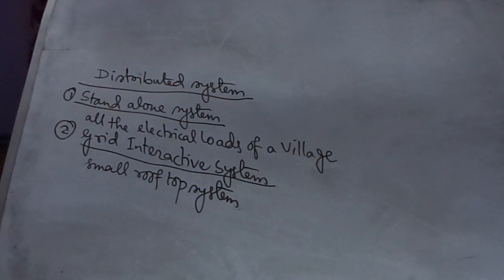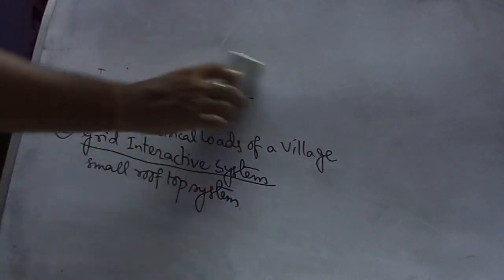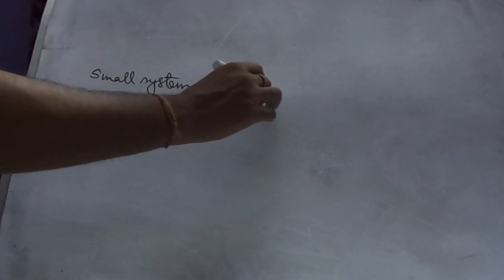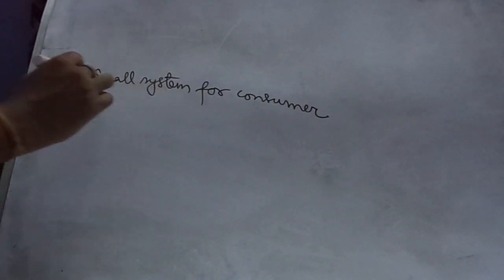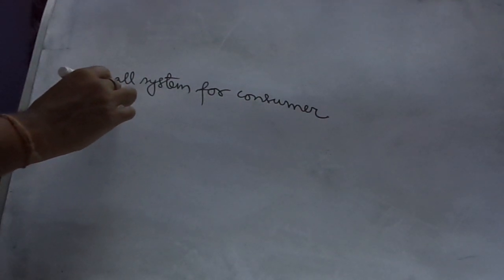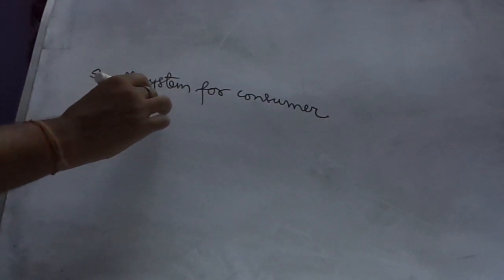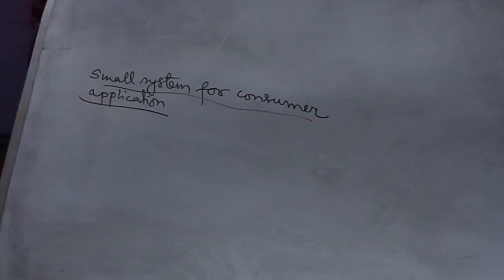Another one is the small system for consumer application.